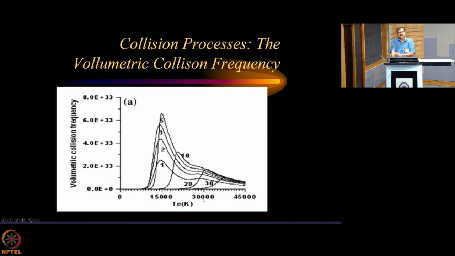There I find that as you increase the temperature, the collision frequency increases, reaches a maximum, and then tries to fall down.